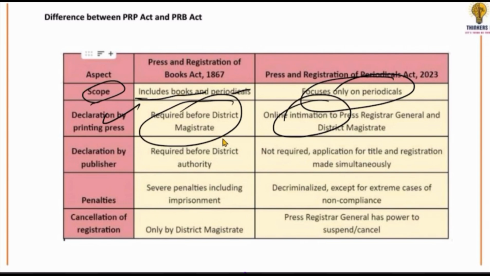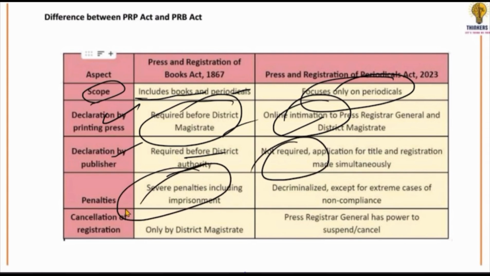You will have to do it online, okay? There's no need to do it in person now. You have to use the internet, okay? The requirement that was needed before for going to the district authority, you no longer need to fulfill that prior requirement. You had to publish the declaration before. The requirement is not necessary now.